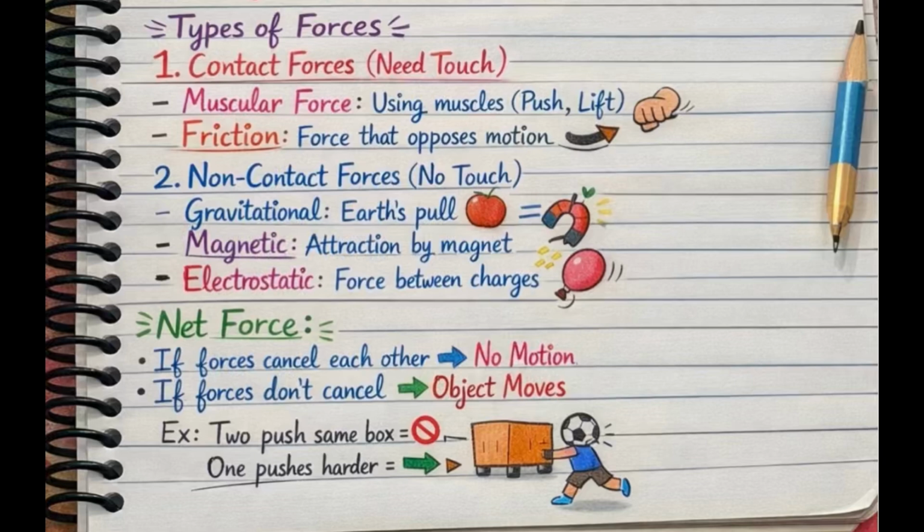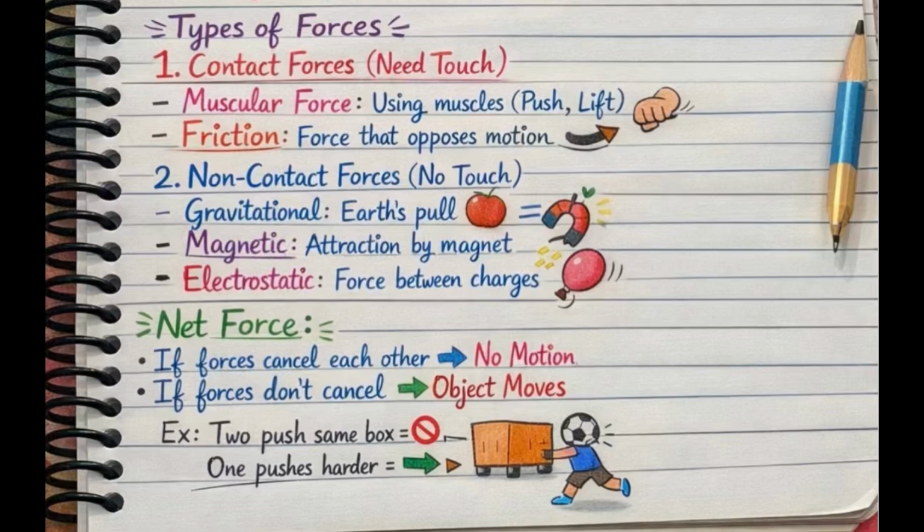Now, non-contact force you can understand by the name that non-contact force needs no touch. It does not involve any touch in it. And after that come the three types of non-contact force. So the first is gravitational force. It involves the earth pulling objects towards its center. So that is called gravitational force.